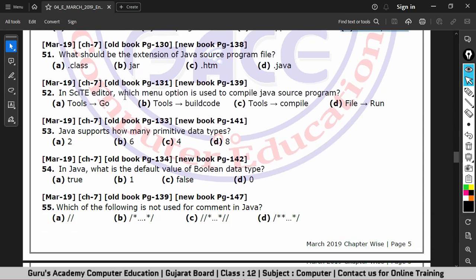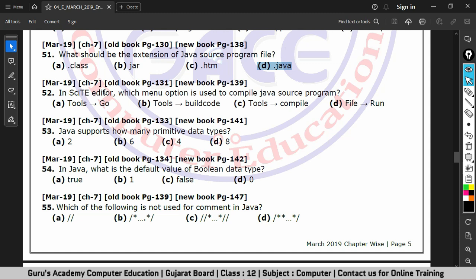Next question is, what should be the extension of Java source program file? We all know the correct answer. It's option D, .java. .java is the extension for Java source program file, and .class is the extension for Java bytecode.